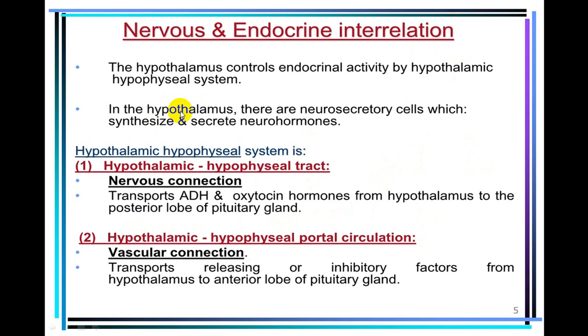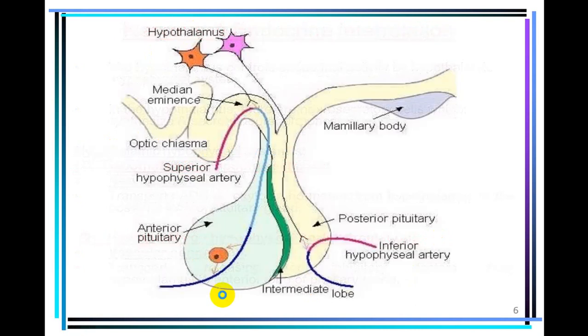The hormone produced in hypothalamus is transported from hypothalamus to anterior pituitary by vascular connections, that is the portal circulation, and they are either releasing hormones or inhibitory hormones. So they release a hormone from anterior pituitary, or they inhibit the secretion of hormone from anterior pituitary. These are the two systems which connect hypothalamus to anterior pituitary and posterior pituitary.